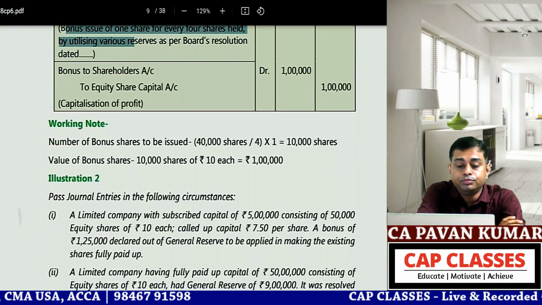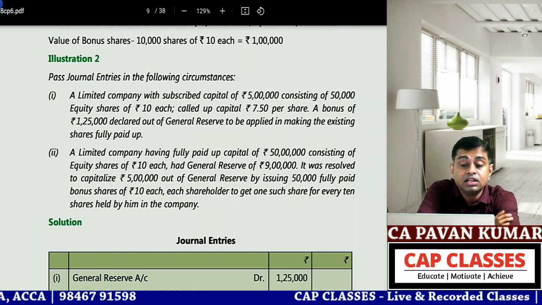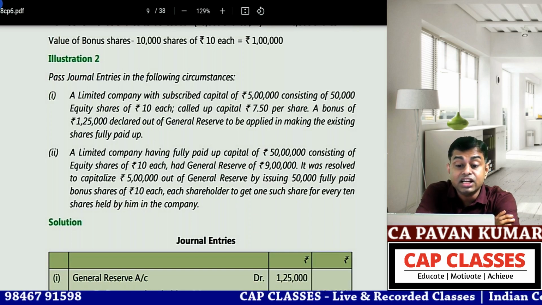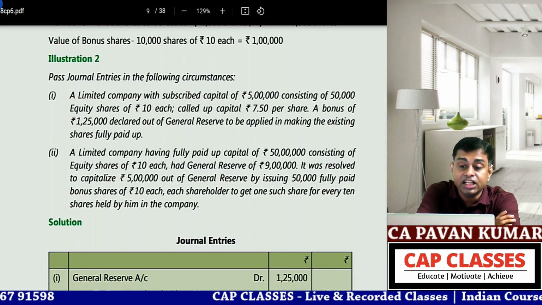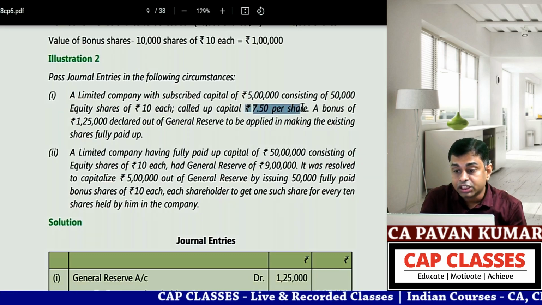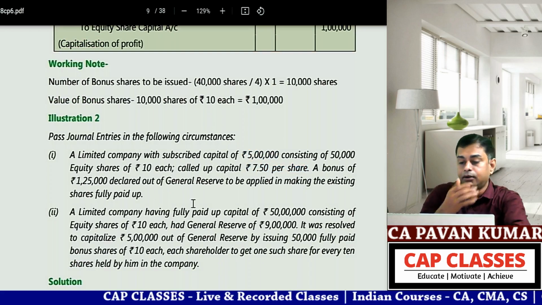Illustration 2. Pass journal entries in the following circumstances. A limited company with subscribed capital of 5 lakhs consisting of 50,000 equity shares of 10 each, called up capital 7.5 per share. So can you calculate and tell me what is uncalled capital?